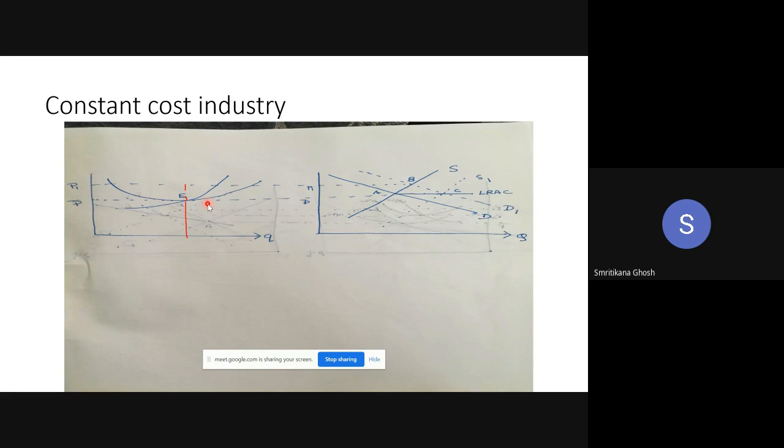This is the importance of CRS here. This is how you can show there is CRS. Okay, ma'am.